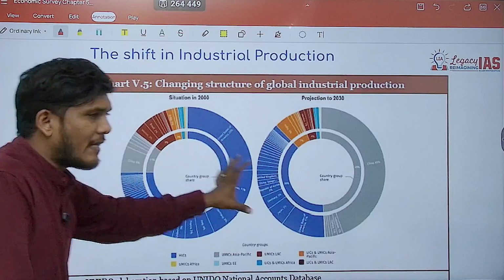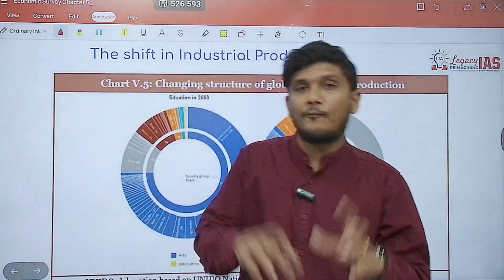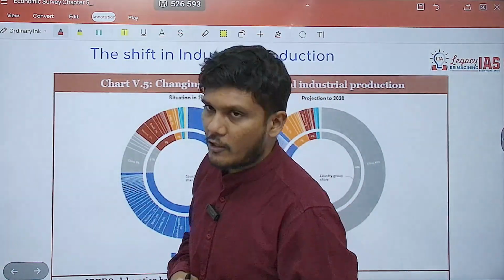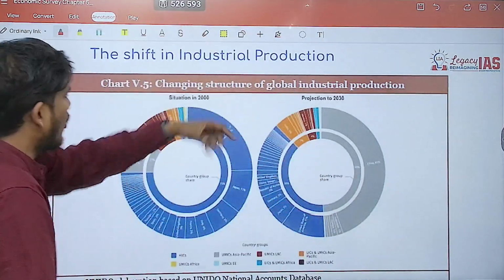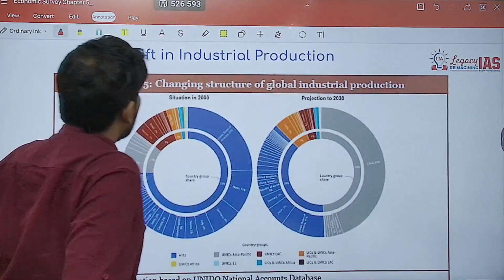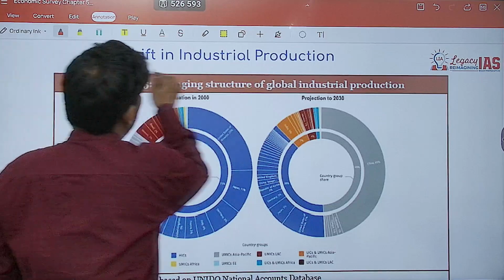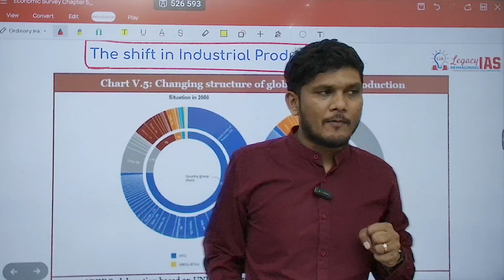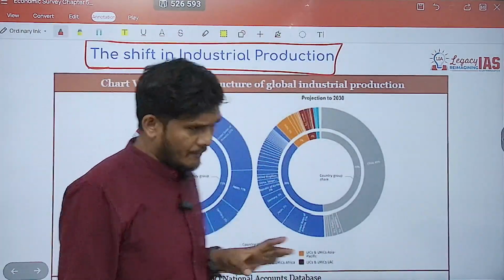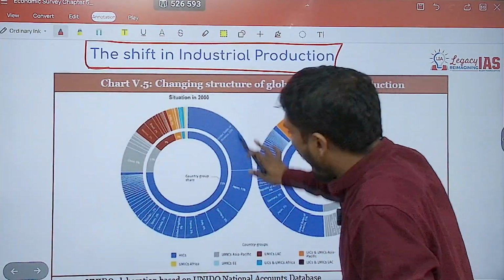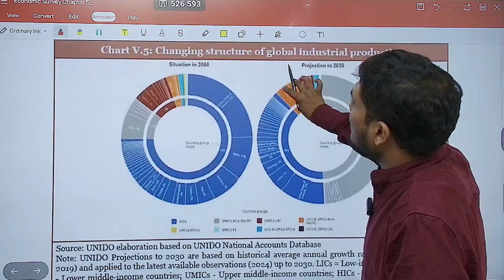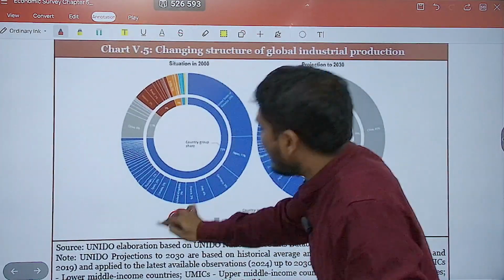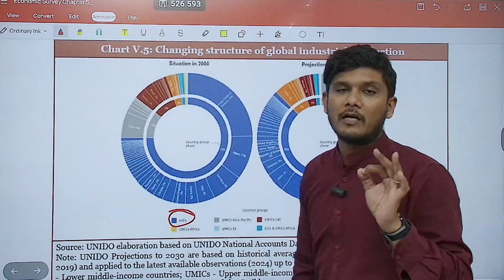Now this is a very interesting, a very positive thing for India as well as the South Asian economy. This pie chart shows the changing structure, or the shift in industrial production, the kind of shift that is happening. If you see this first pie chart, the majority of it is blue. Now what does this blue indicate? HICs means high income countries.